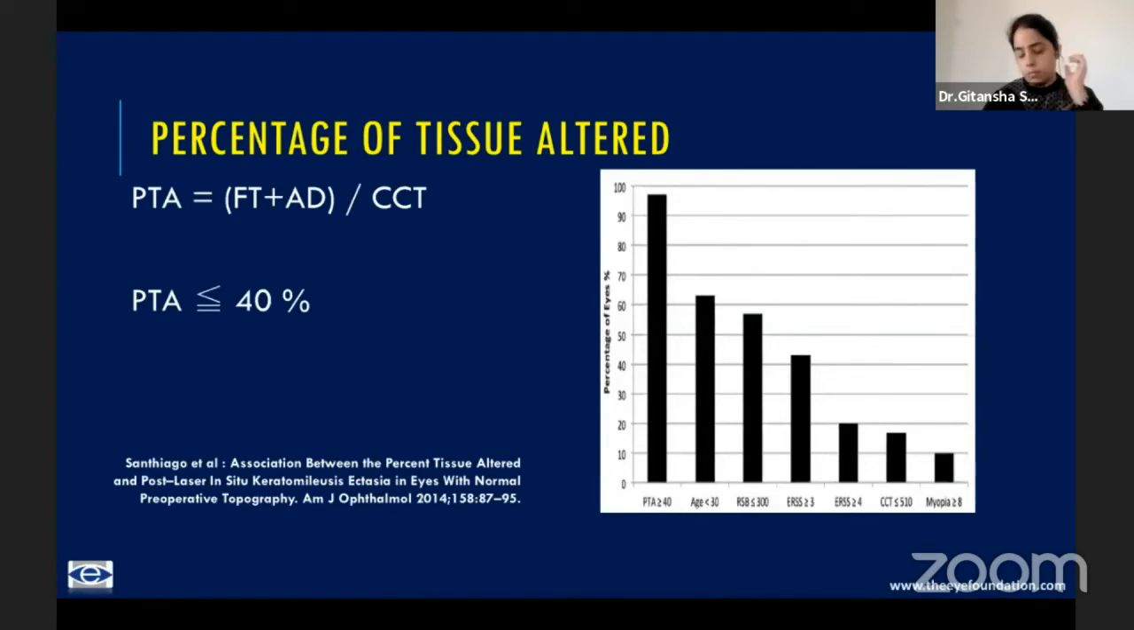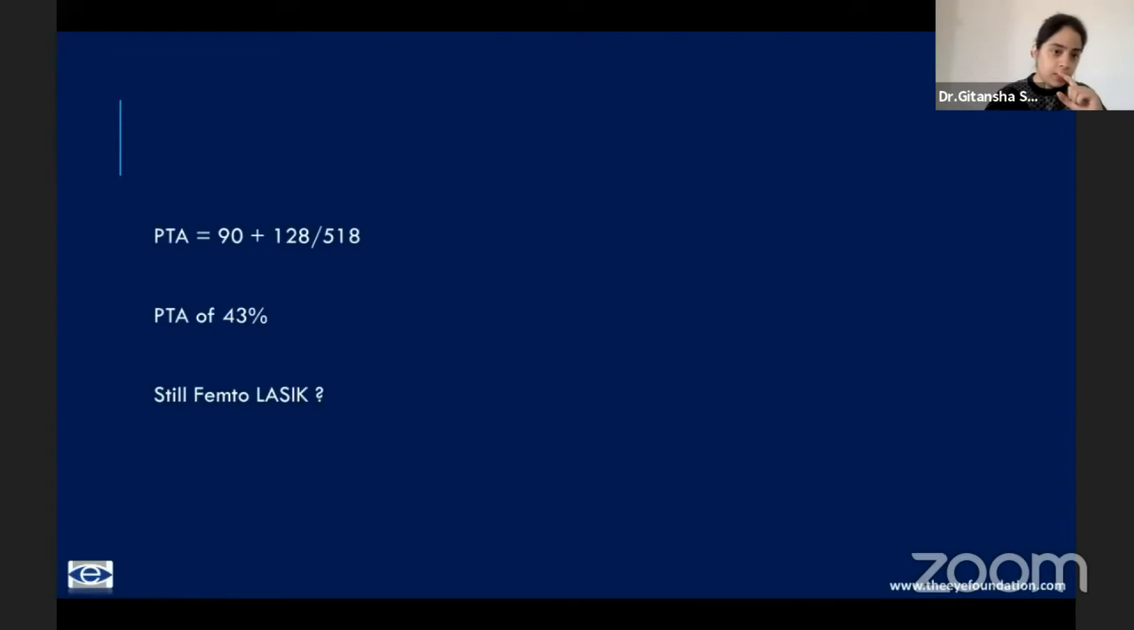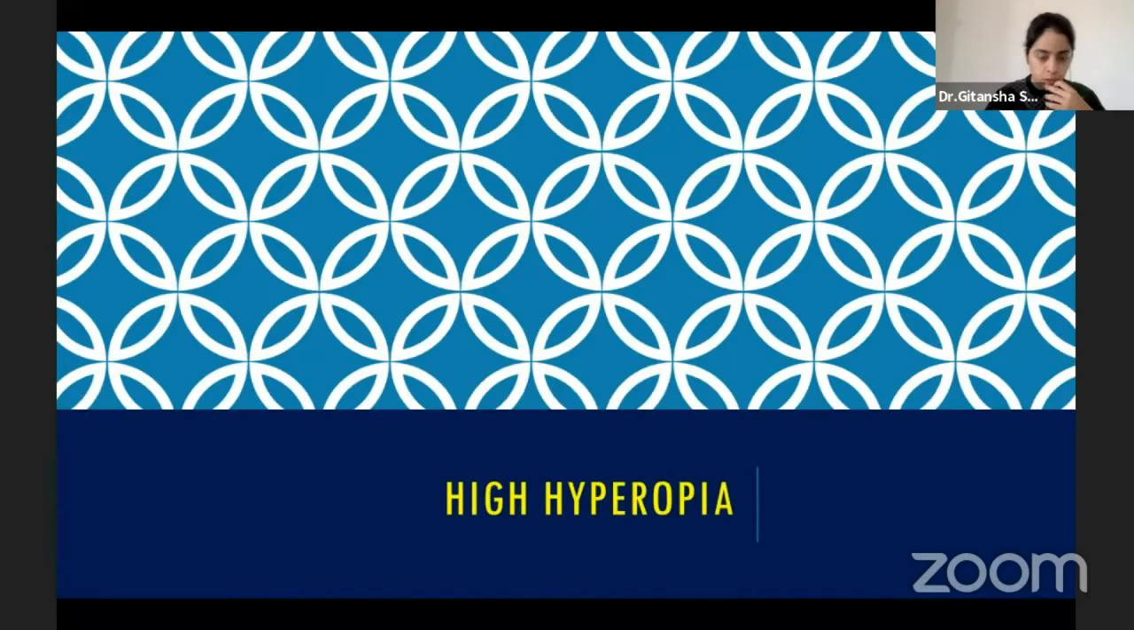It's called the PTA, the percentage of tissue altered, which is essentially the tissue that you're altering. So it's the flap thickness plus the ablation depth, divided by the total corneal thickness. It has to be less than 40%. Coming back to the same case, if you take a 90 micron flap with the ablation depth and divide by the corneal thickness, you're actually doing a PTA of more than 40. So in these cases, it is better not to do anything on the cornea, and a phakic intraocular lens would be preferred.